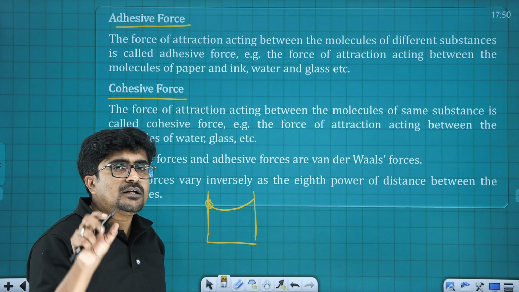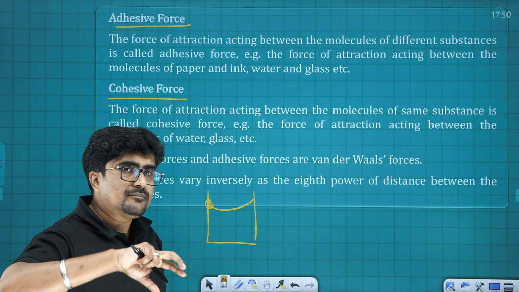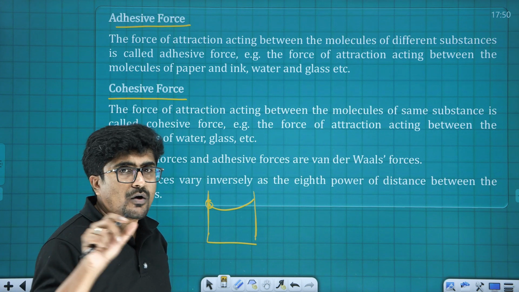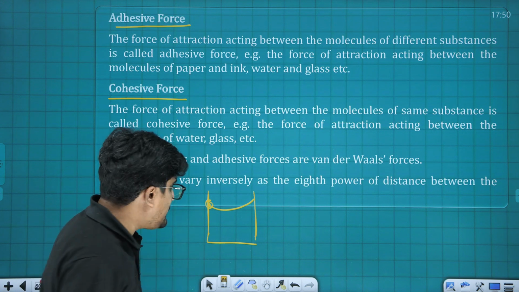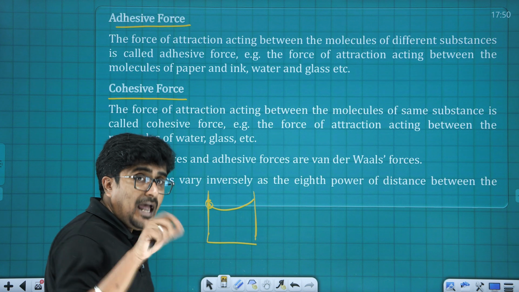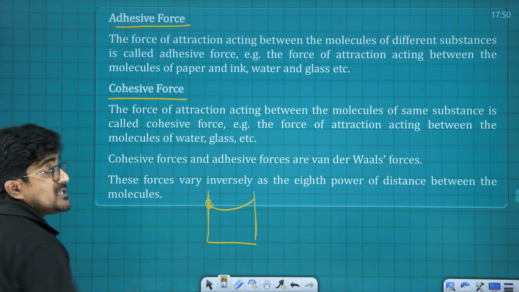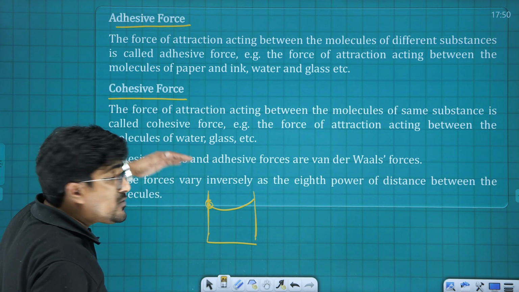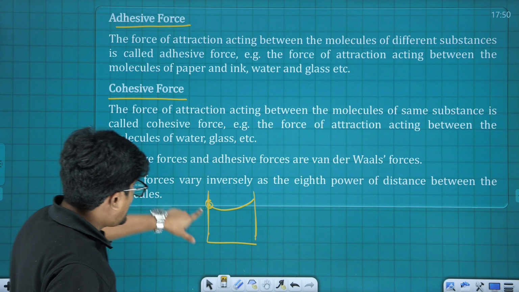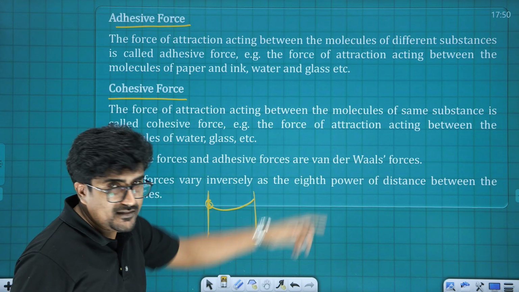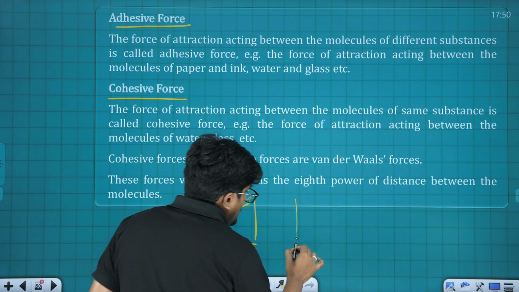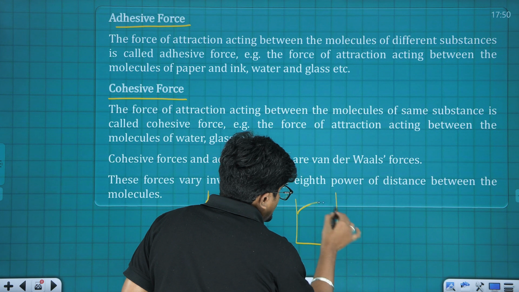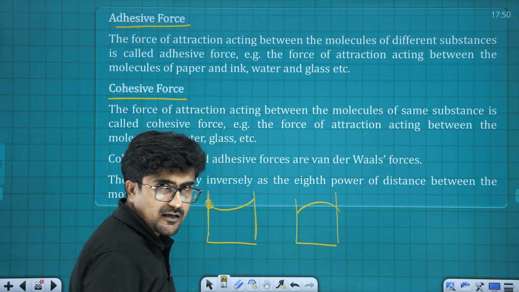So the force between molecules of liquid is known as cohesive force, and the force of attraction between molecules of glass and the liquid is known as what? Adhesive force. Where adhesive force is greater than cohesive force, the meniscus is going to be in this way, and where the cohesive force is greater than adhesive force, the meniscus is going to be in this manner.